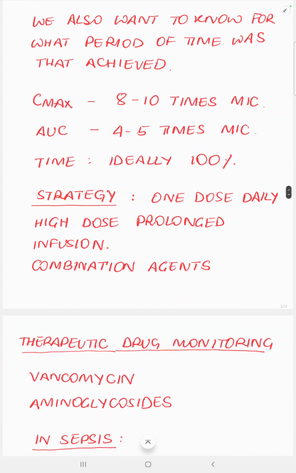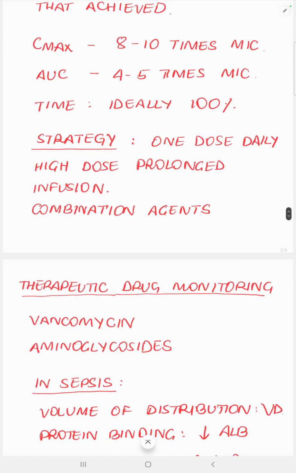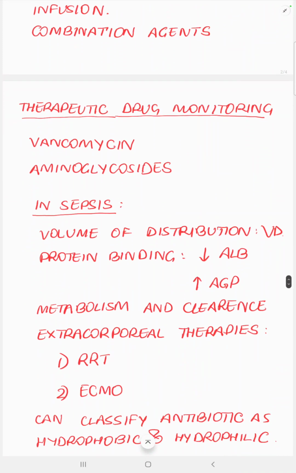Now, how can we strategize based on this information? As we said, one dose daily for those which are dependent on peak levels, and high dose prolonged infusions for the others. So now we have come to a point where we are using carbapenems as a 3-hour infusion, 6 to 8 hourly. And we can also consider combination agents when the MICs are high. Therapeutic drug monitoring assumes a lot of importance.